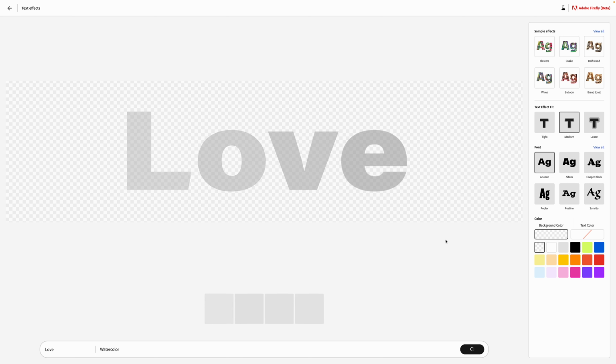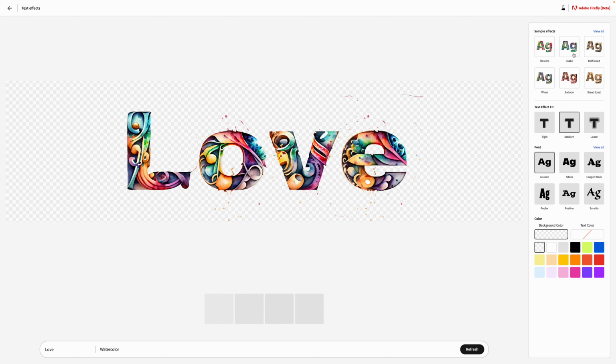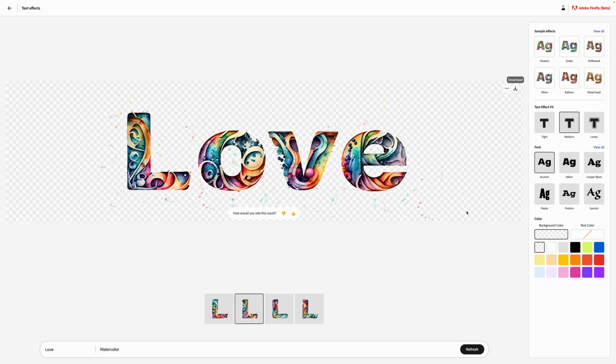It is generating. Wow, that's nice. There are some sample effects, and you can change the font style, and you can also play with the color. So this is how you can create text effects in Adobe Firefly.